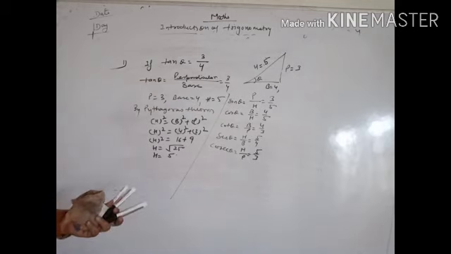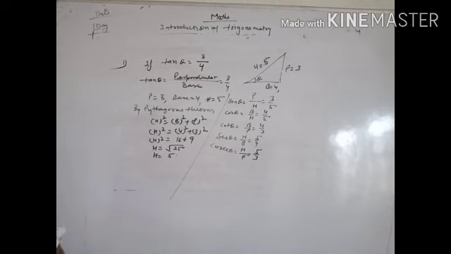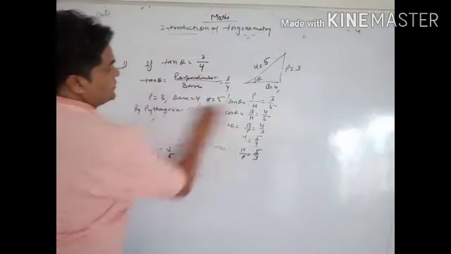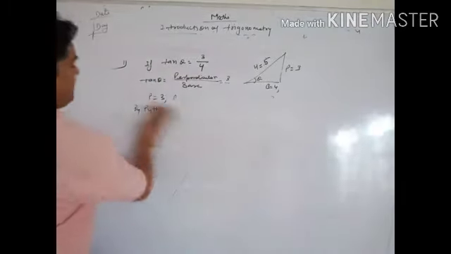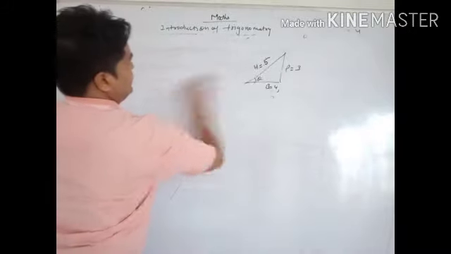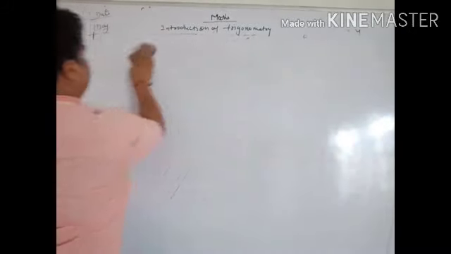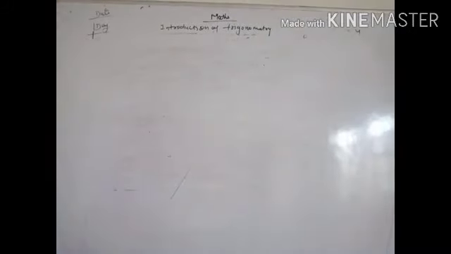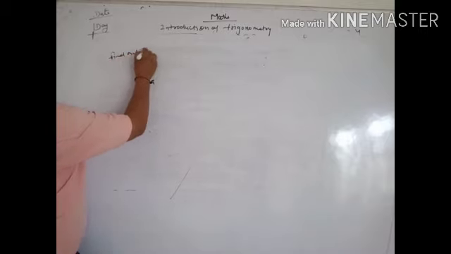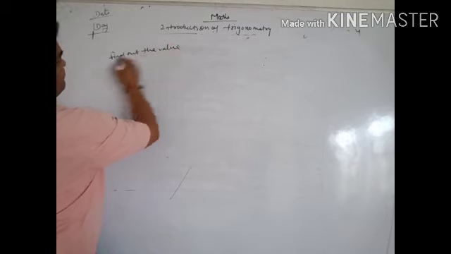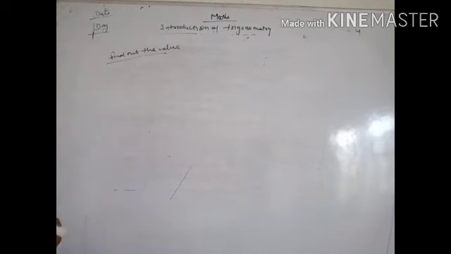If you have given the question is to find out, write down it. Next question for T ratios table. Evaluate means find out the value.